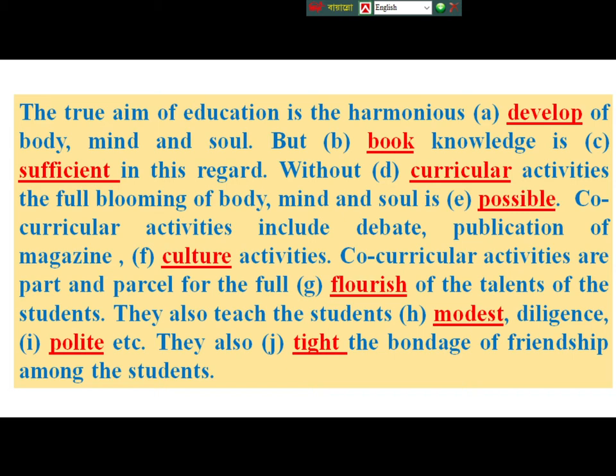Co-curricular activities are part and parcel for the full flourishment of the talents of the students. They also teach the students modesty, diligence, politeness, etc. They also, here the word is tight, but the answer will be tighten, the bondage of friendship among the students.